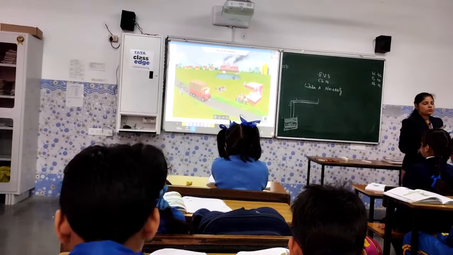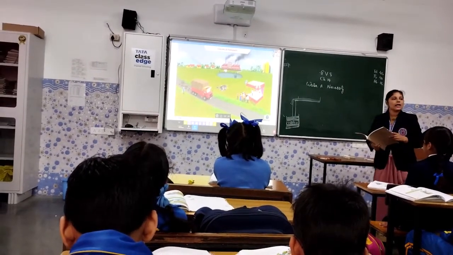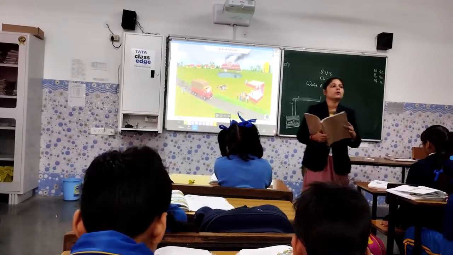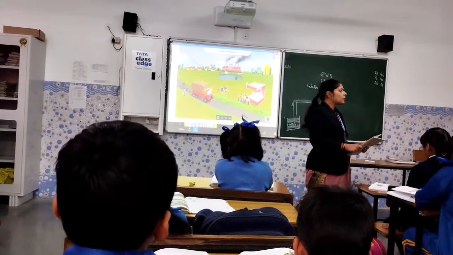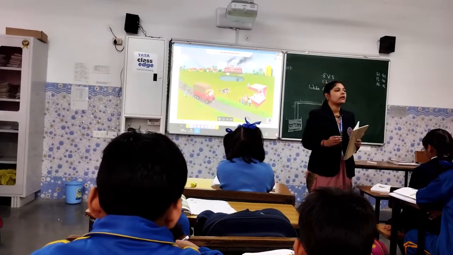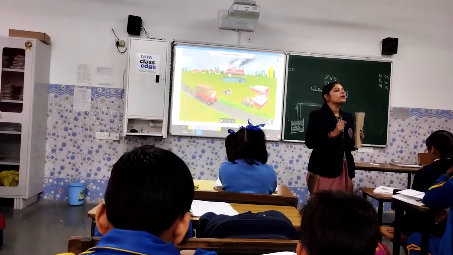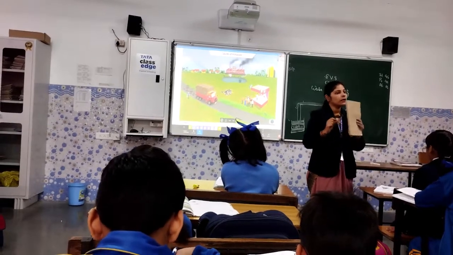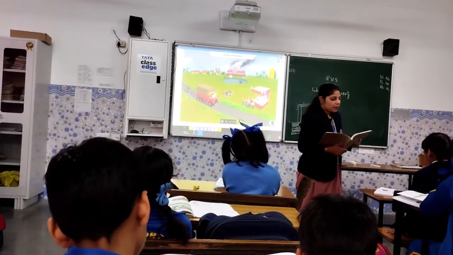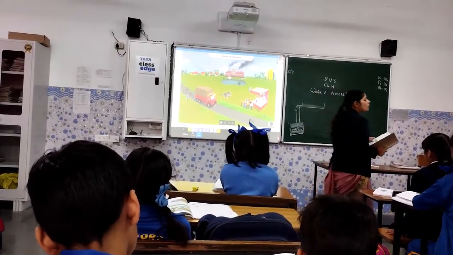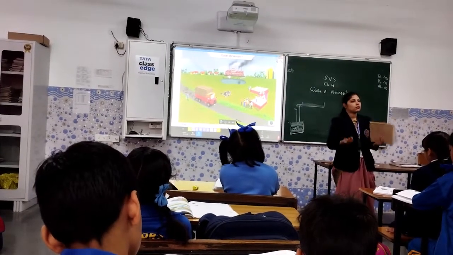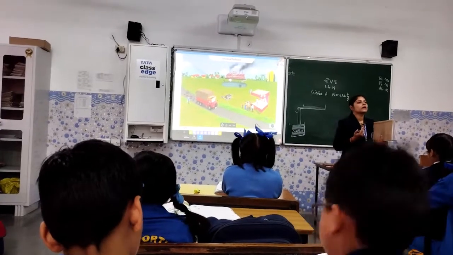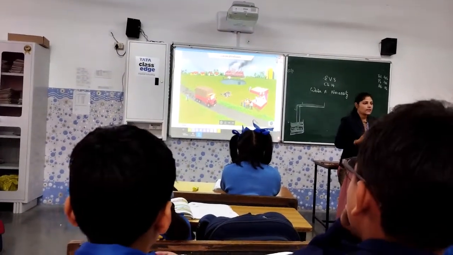Yes. So these are some activities, and the last one is whenever a factory wants to dispose the waste, जब किसी factory को अपना waste dispose करना रहता है, they usually prefer a water body. वो कहाँ throw करते हैं उसको? एक water body. So polluted water is harmful for us. क्या गंदा पानी पीने से हम healthy रहते हैं? No. So the polluted water is not healthy for us.